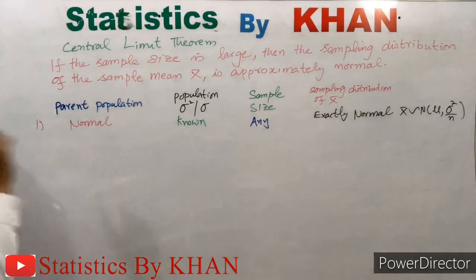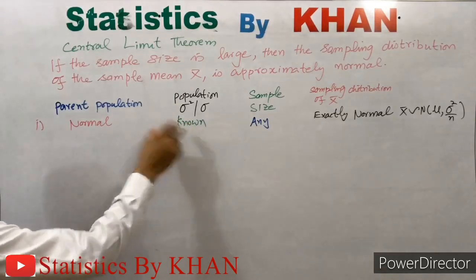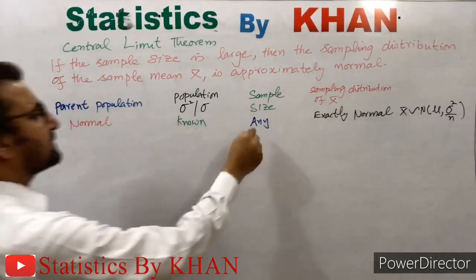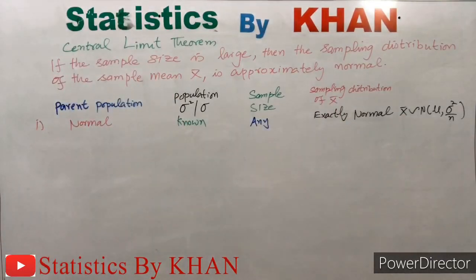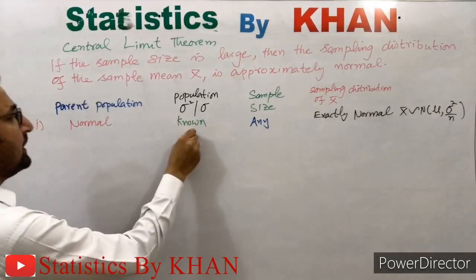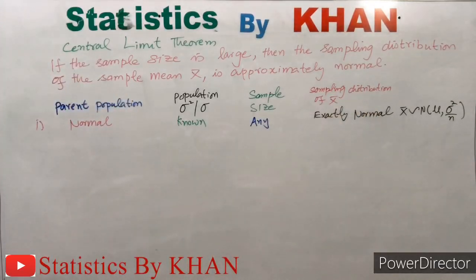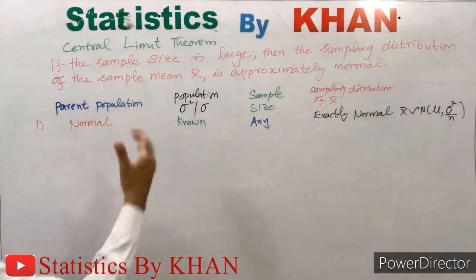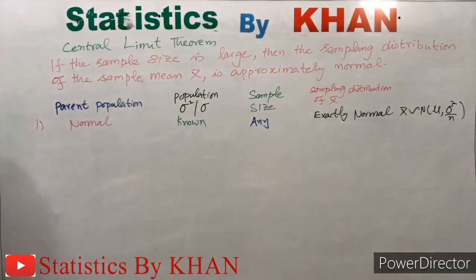So remember one thing, if the parent population is normal and the population standard deviation or variance is given, then irrespective of the sample size, the sampling distribution of x bar will be exactly normal. Usually the students get confused in this scenario. In that case, there is no need of the central limit theorem. This is the only case which is independent of the central limit theorem. For the rest of the cases, we will have to use the central limit theorem.